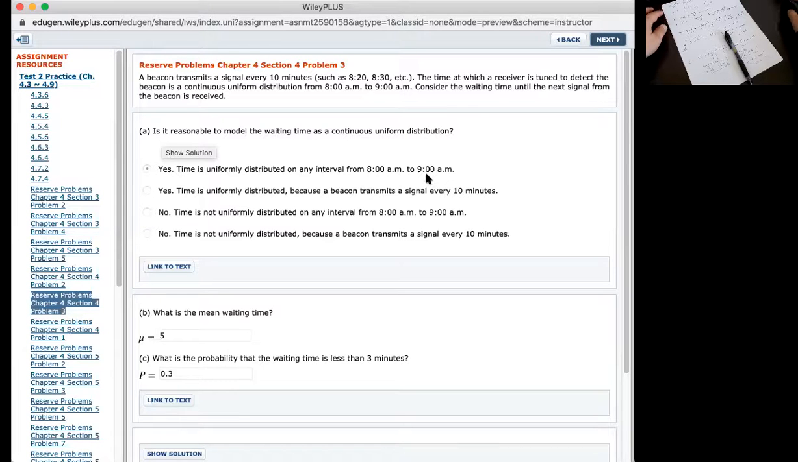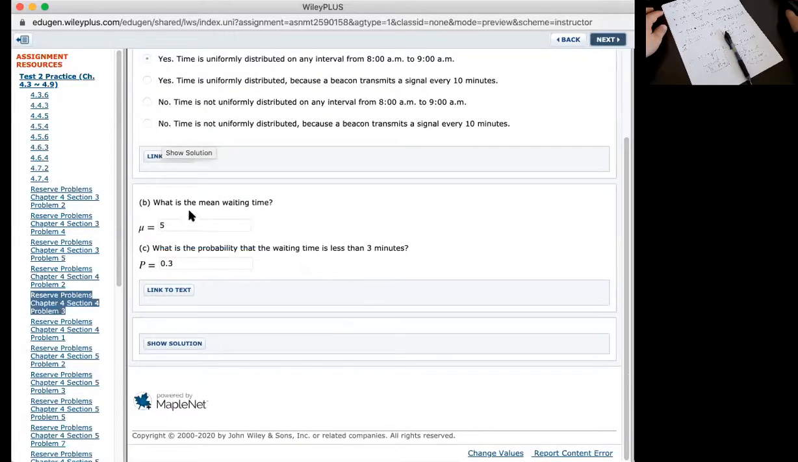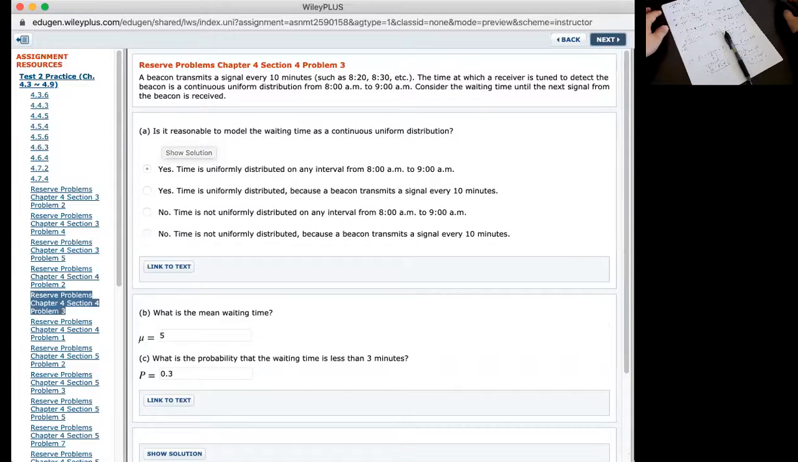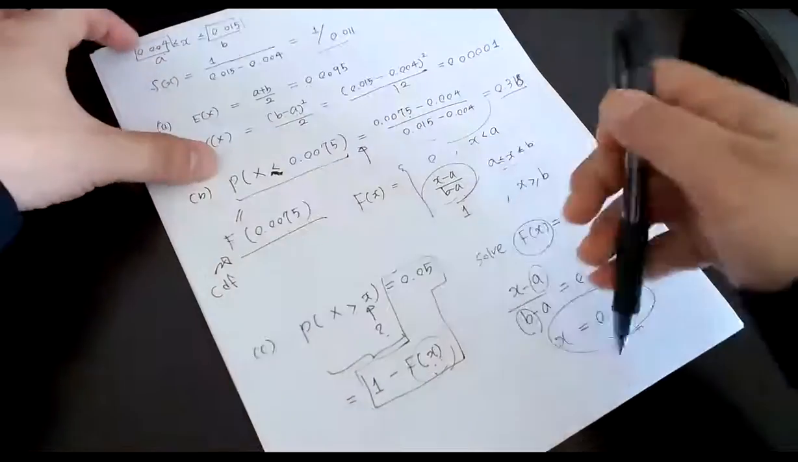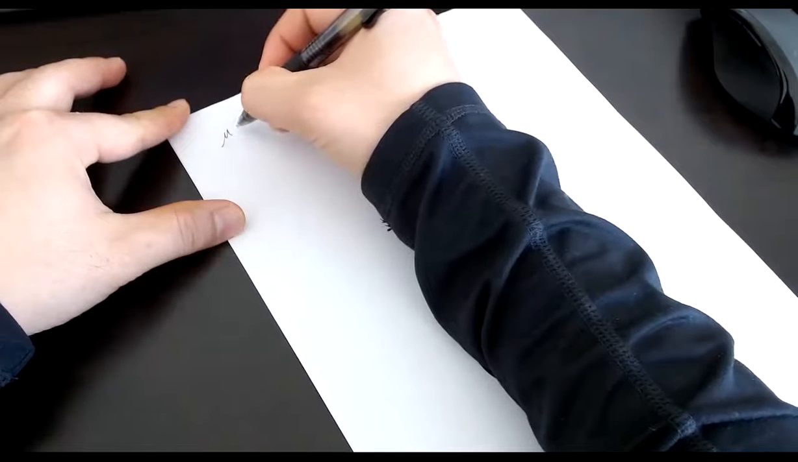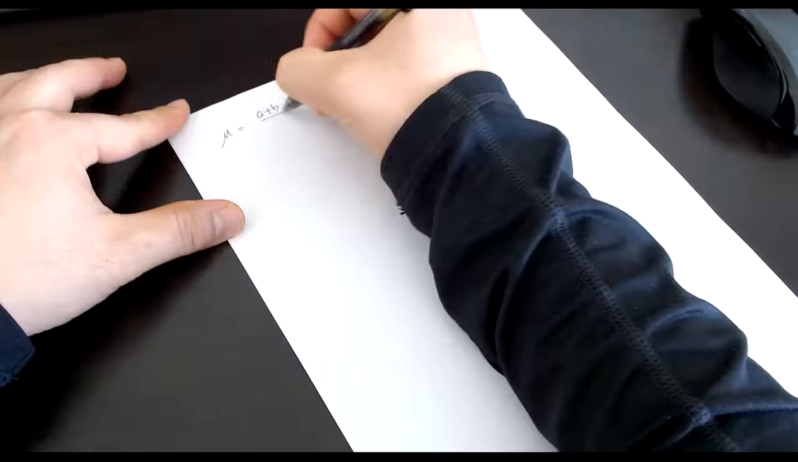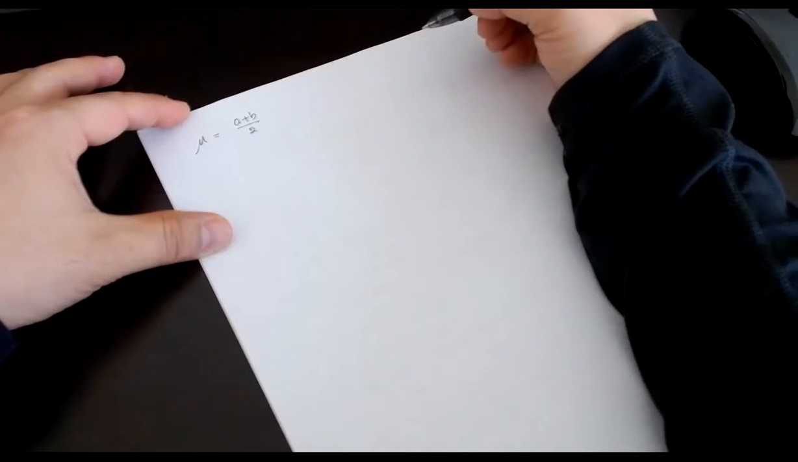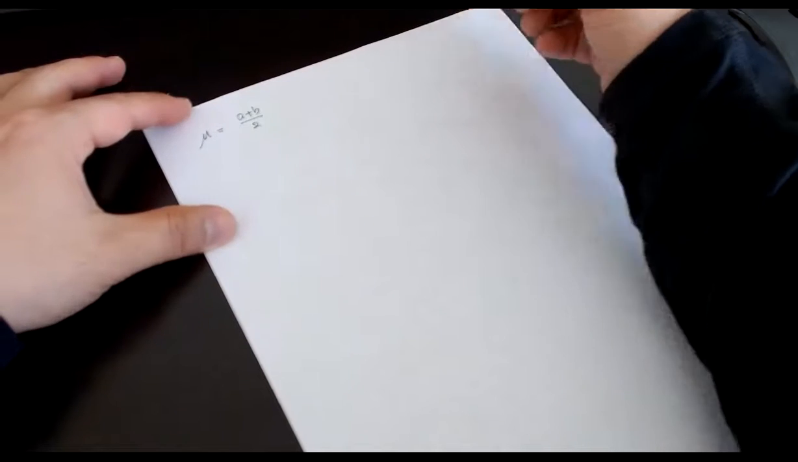This one. Okay, and then B. What is the mean waiting time? So then we're going to apply the uniform distribution, right? Here the mu, I mean the expected value, is a plus b over 2, right? So let's figure out a and b. So a must be 0, and the b must be 10, right?